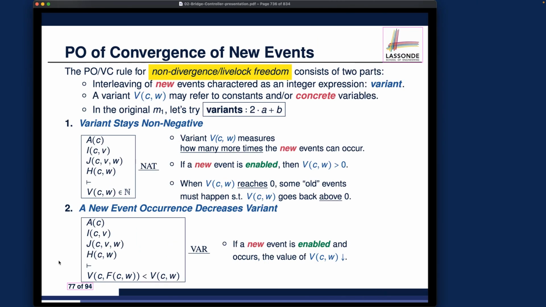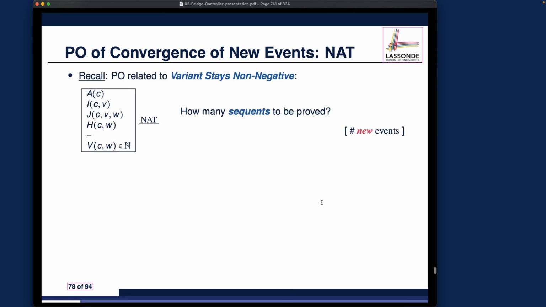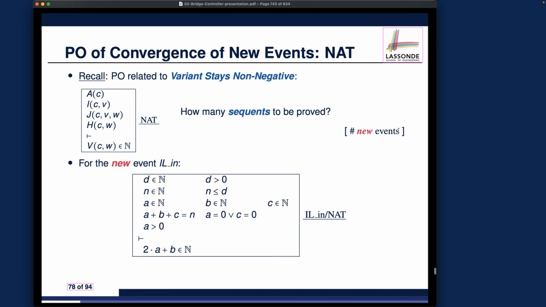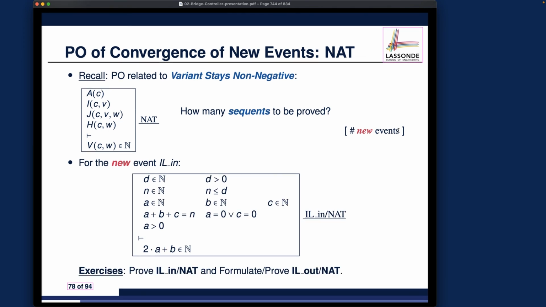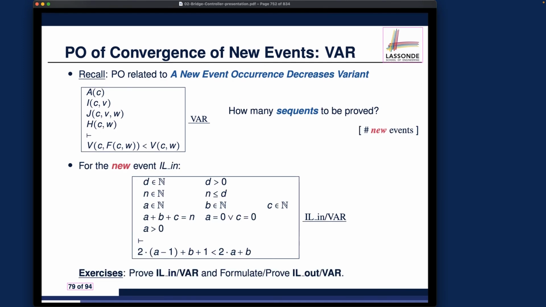Let's now go back to the slides. Right, so all these have been explained already. You can look at the bullet points. And then that's the first proof obligation we just talked about. How many there should be? It depends on how many new events we have. 2 in our case. IL in, IL out. Right, so that's the proof obligation. You can double check, right? And also, we got the second one over here. You can also double check the answer. And don't forget about the exercises. So we already formulated the proof obligation over here as a sequent. Make sure you prove it. And also for the other one about IL out, the new events, you want to make sure you also formulate it and prove it. I'll leave the exercises to you.